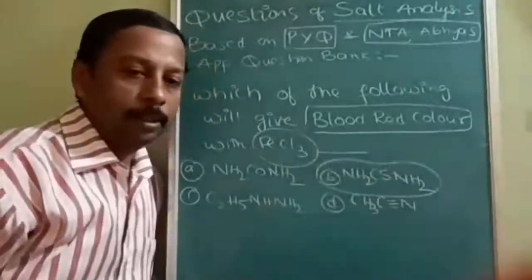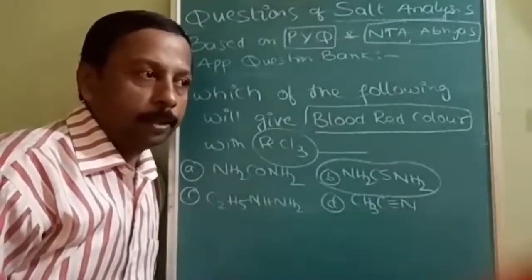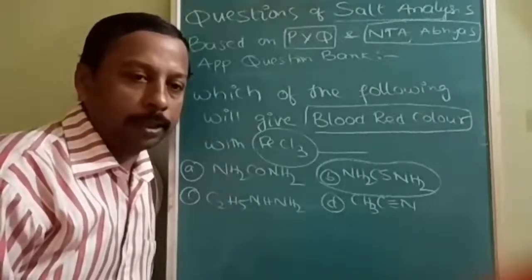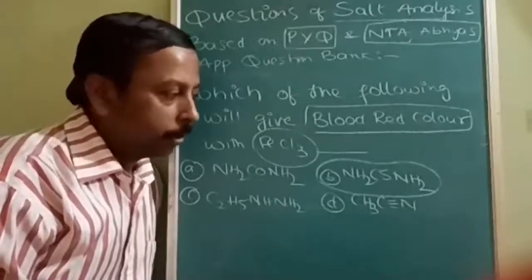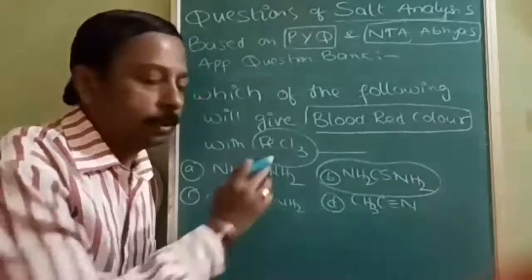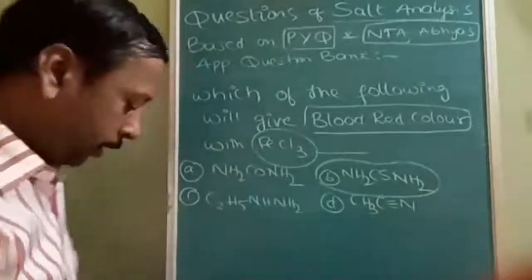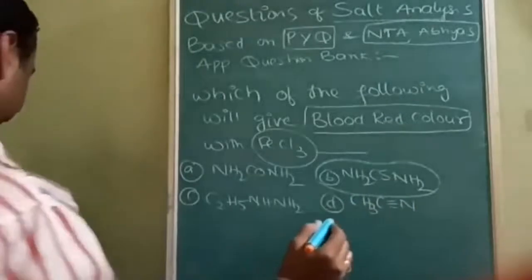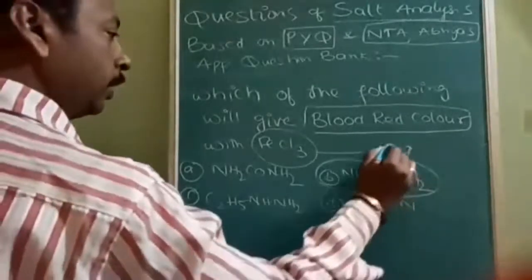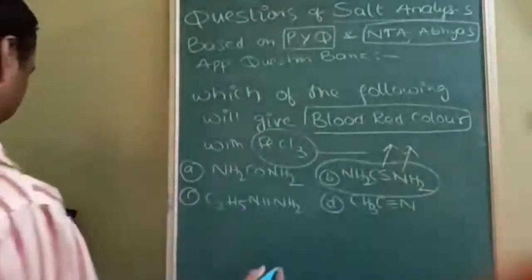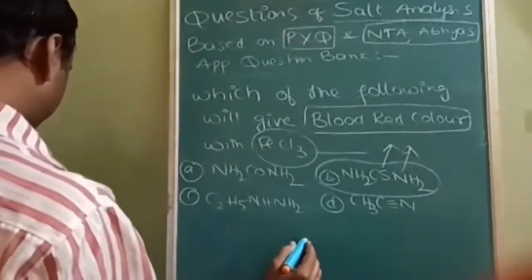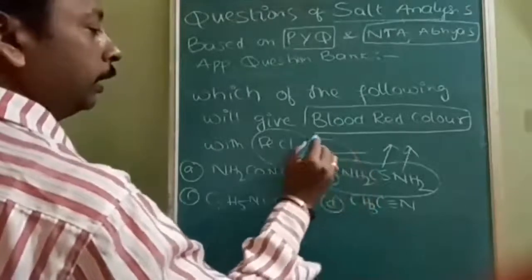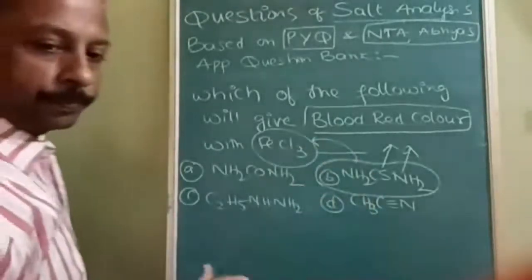What is the answer? Simple answer is B, because red color is due to NaSCN, which further reacts with FeCl3. Okay, write down the B option. It contains what? Sulfur. Okay, it contains nitrogen as well as sulfur, which causes blood red color on treating with FeCl3.